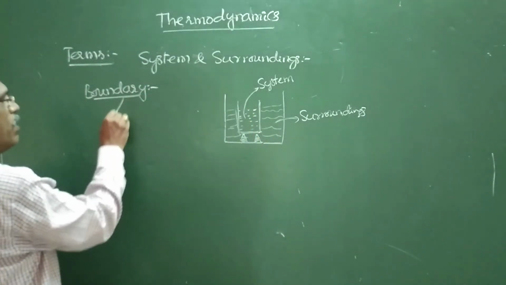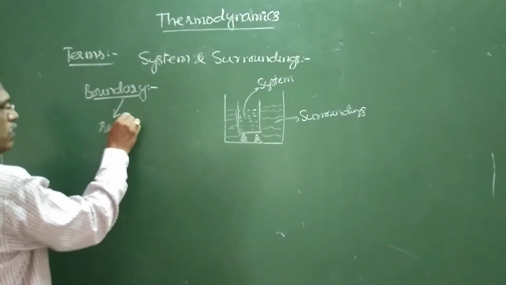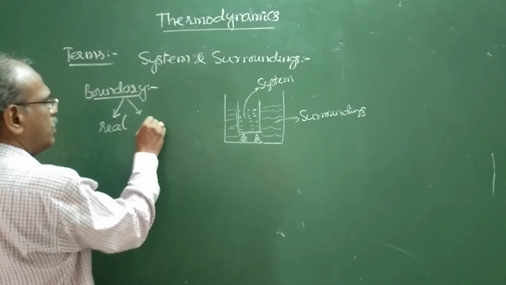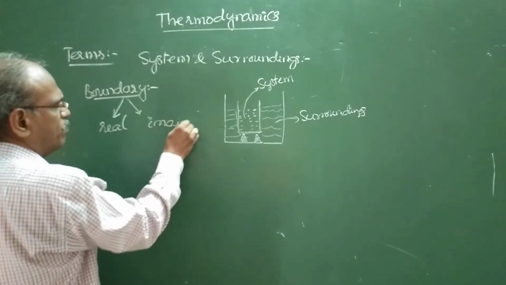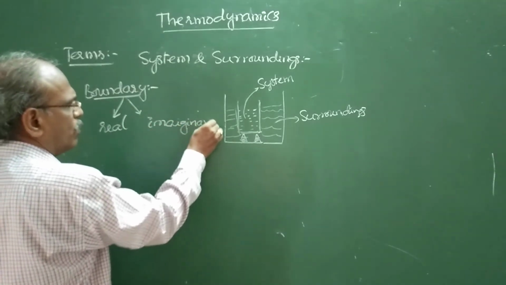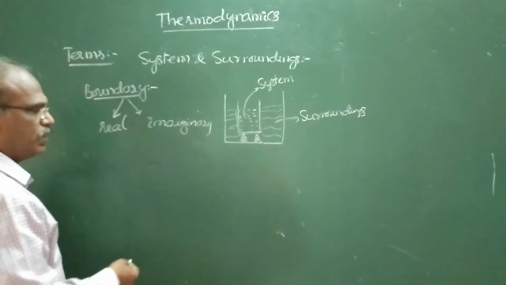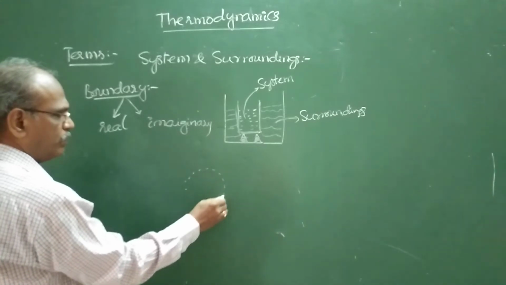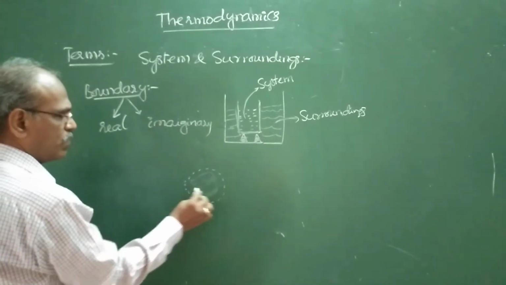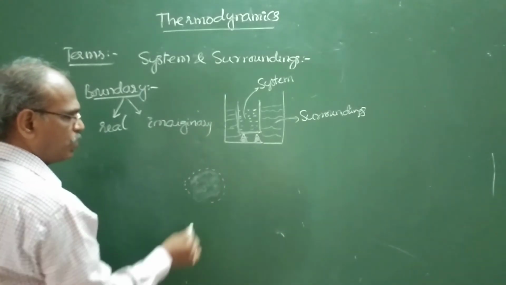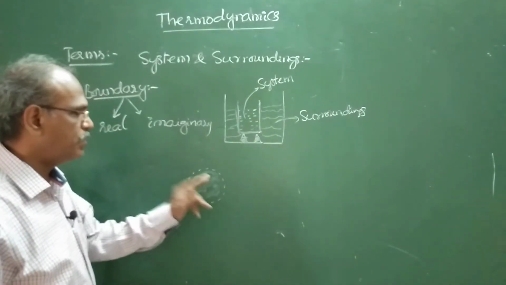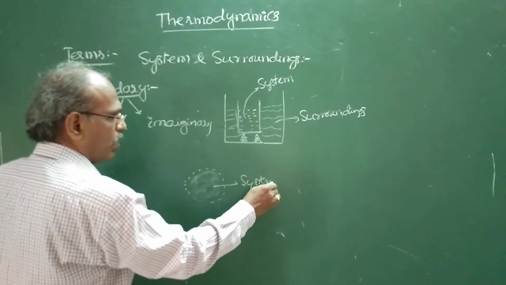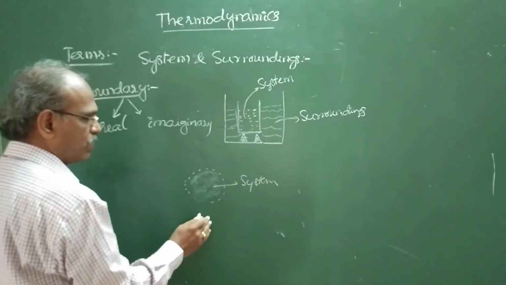A boundary may be real like this or imaginary. For example, if you want to study changes in climatic conditions in a certain region, this is said to be system, and the remaining part is said to be surroundings.